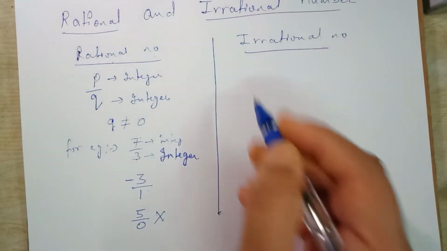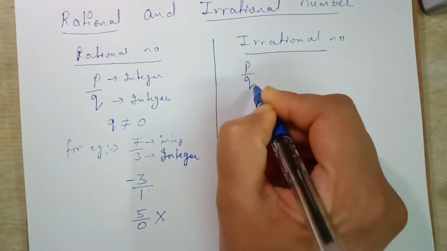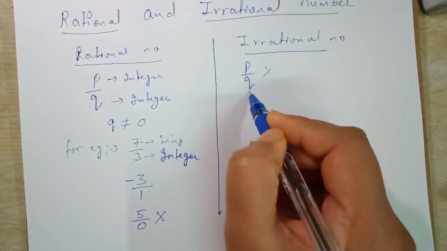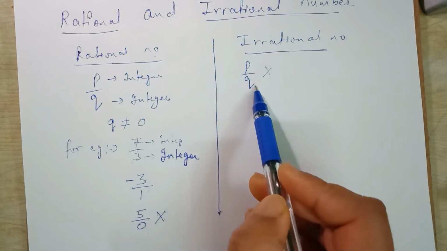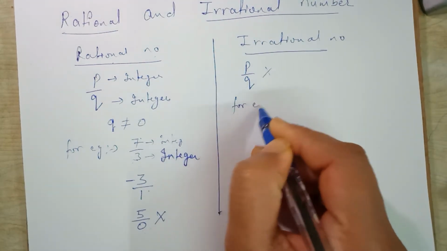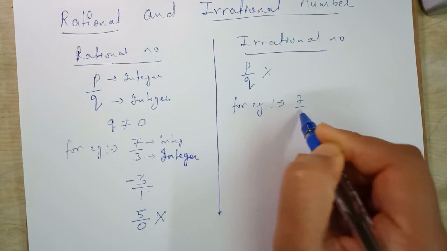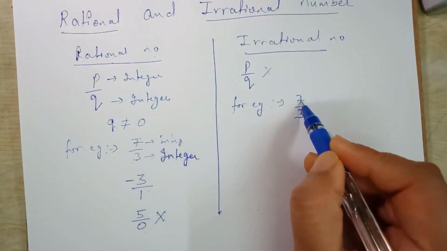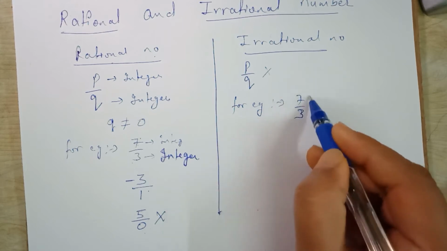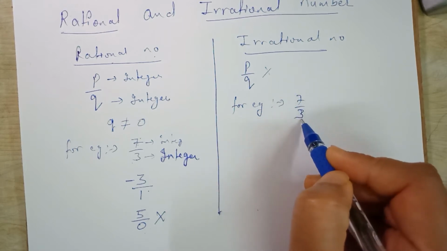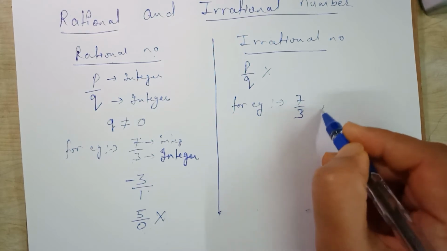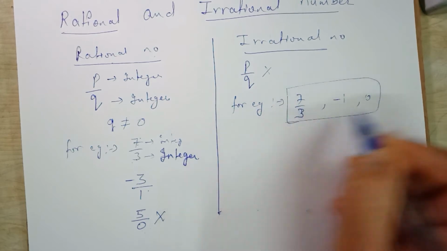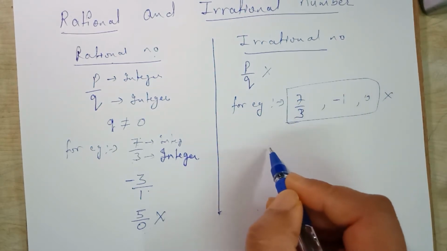Now come to irrational number. Any number which cannot be written in the form of p by q is called an irrational number. If I take the same example, 7 upon 3, then it is not called an irrational number. Why? Because it is in the form of p by q. It means 7 upon 3, minus 1, 0, such types of numbers are not called irrational numbers. Then which number will be called an irrational number?